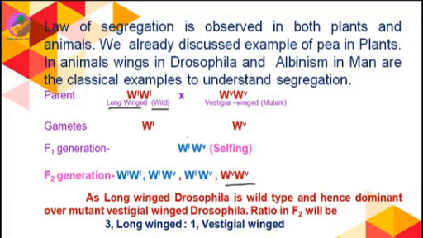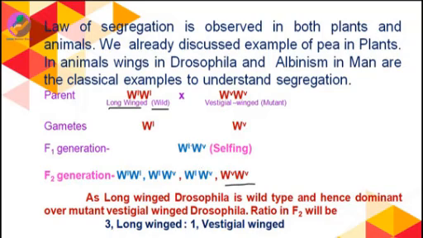Here you can see both parents were present, but only one has been expressed in the F1 generation, but in the F2 generation both are present, meaning this vestigial winged Drosophila was not in the F1 generation but reappeared in the F2 generation. This reappearance of the mutant offspring in the F2 generation clearly indicates the law of segregation in animals.